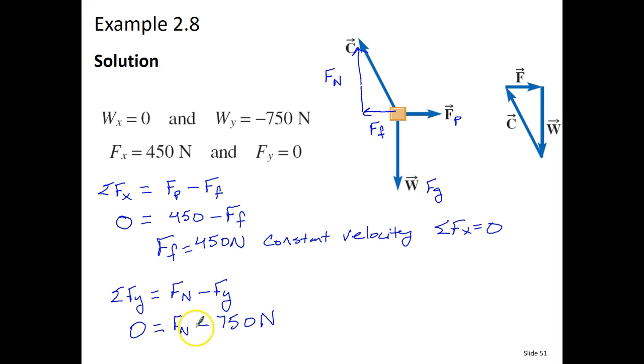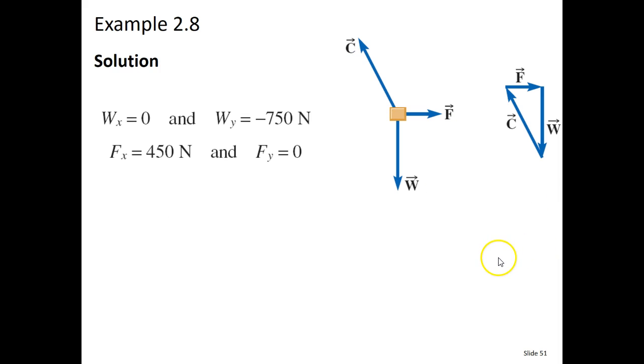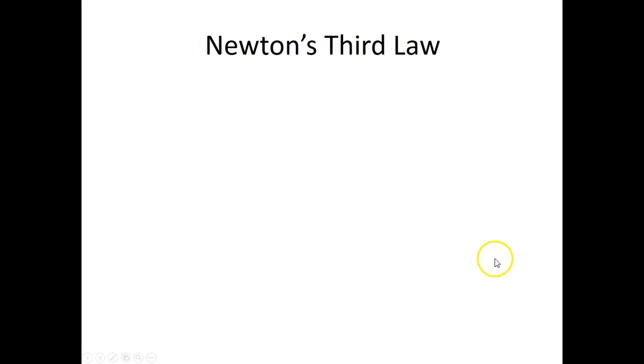I'm going to add 750 to both sides, and I find out now that that normal force is equal to 750 newtons, and that is in the up direction. And that is the end of example 2.8.